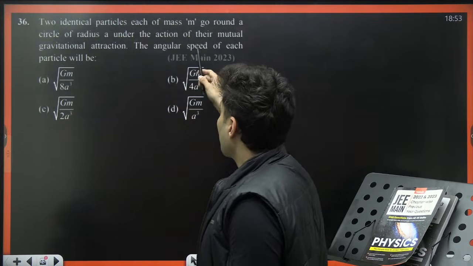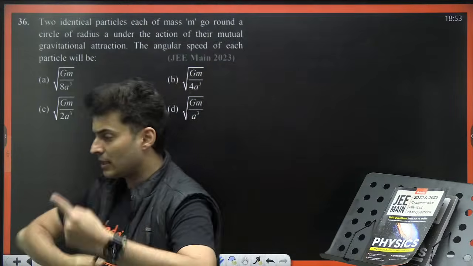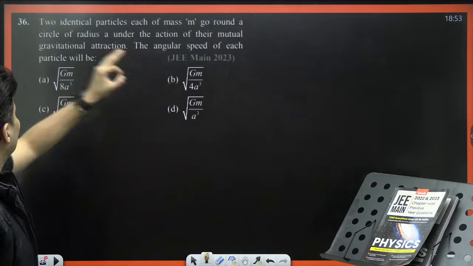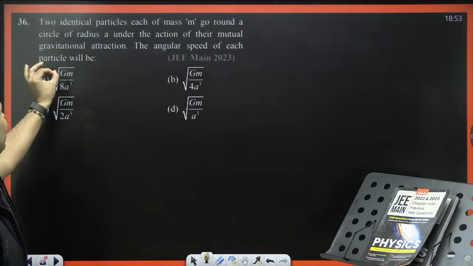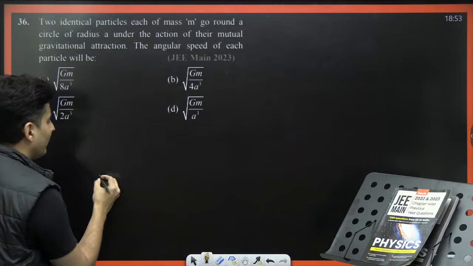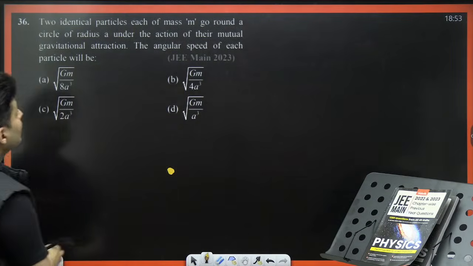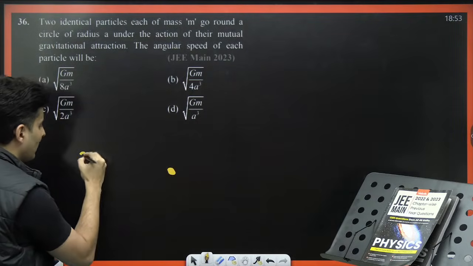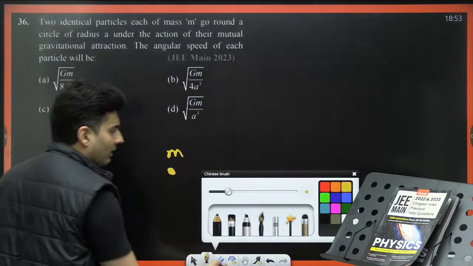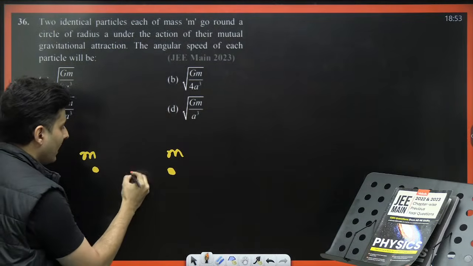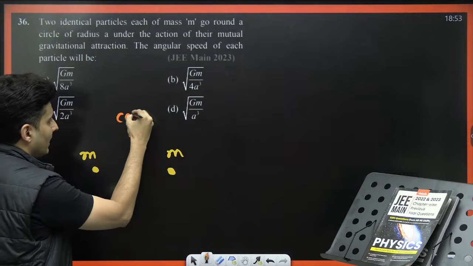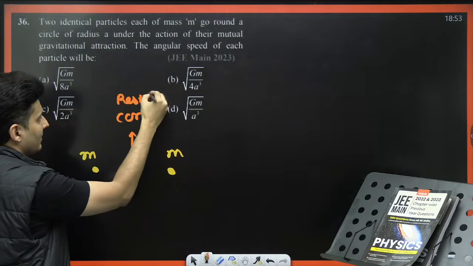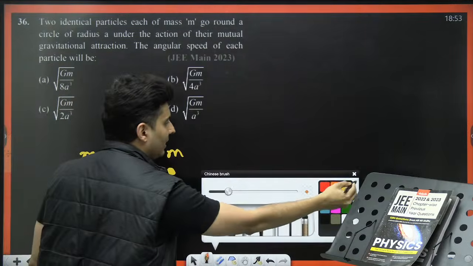Well, since these two particles go around in a circle of radius a under the action of their mutual gravitational attraction, the angular speed will be how much? Well, because these two masses are identical, their center of mass will be exactly in between, and the center of mass will be at rest.